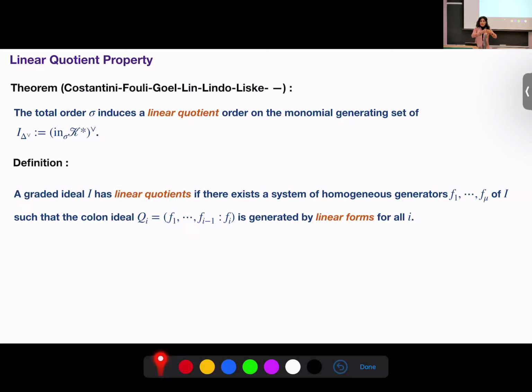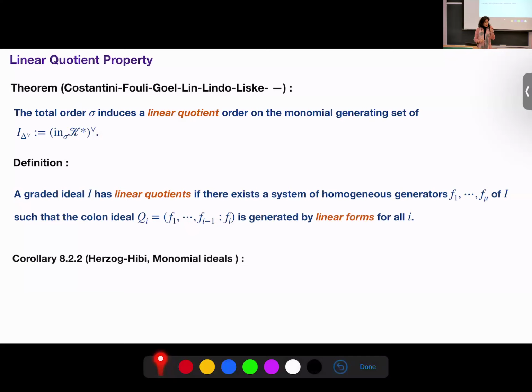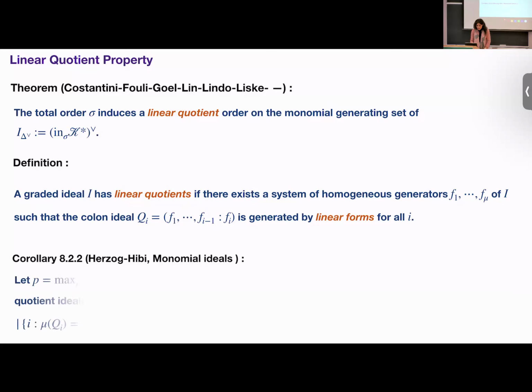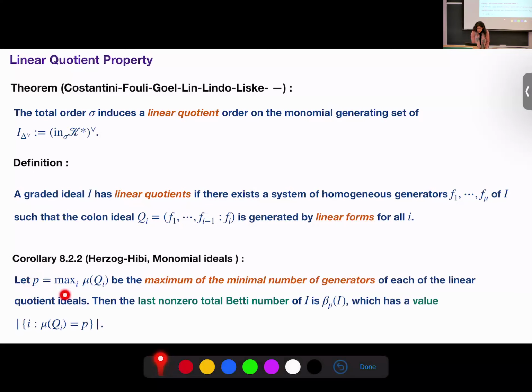So it means that the ideal has a linear resolution and we can determine the Betti numbers. Specifically, the last Betti number, and the projective dimension. So you can see in the book of Herzog-Hibi, the projective dimension is exactly equal to the maximum number among the generators of Qi. So if we determine the number of generators of Qi, the maximum number of generators is the projective dimension.